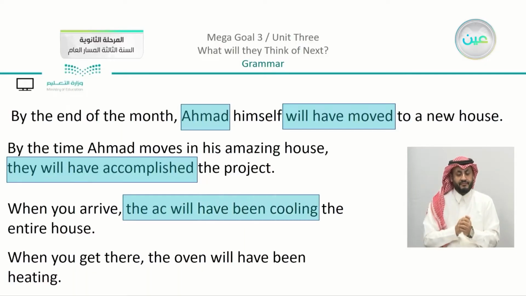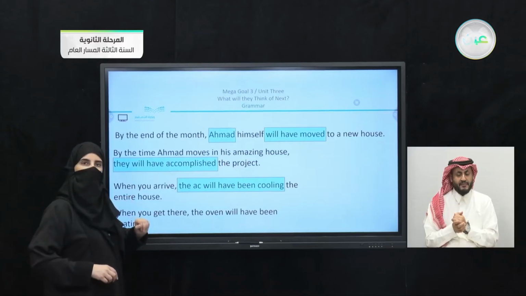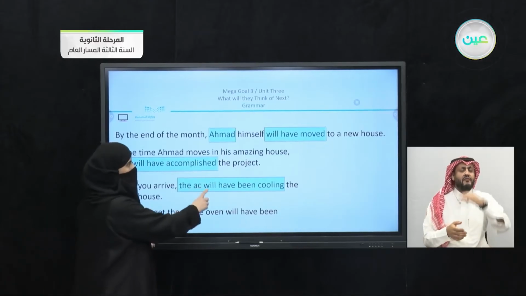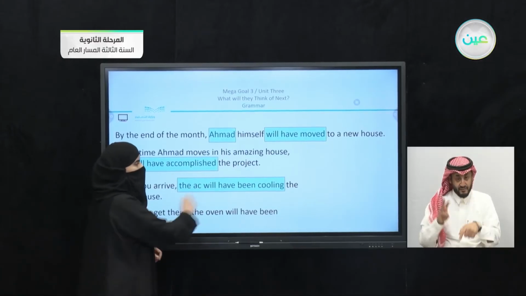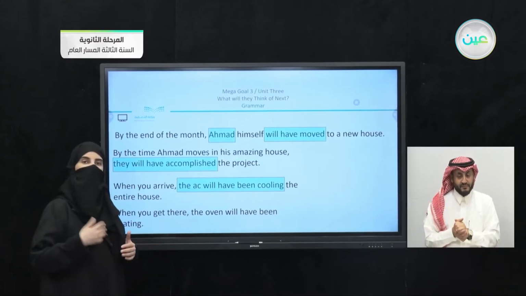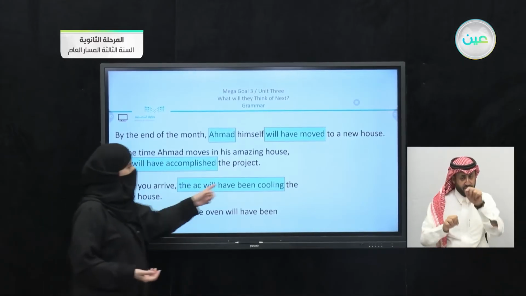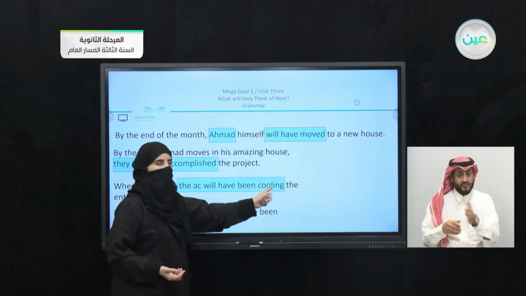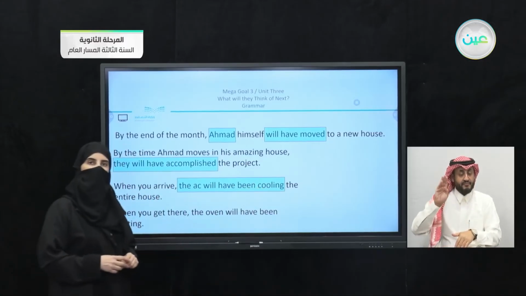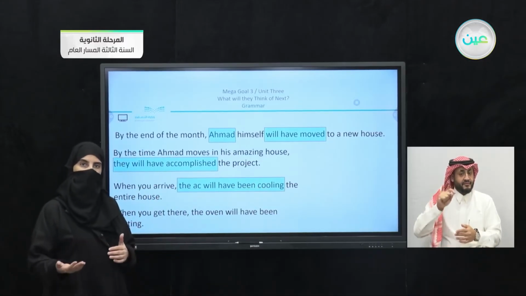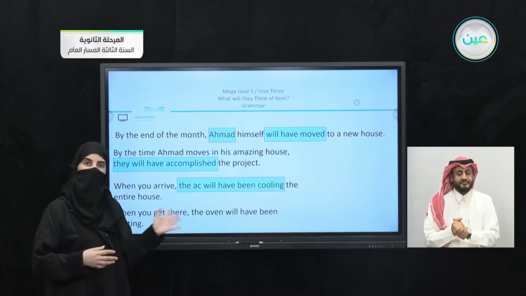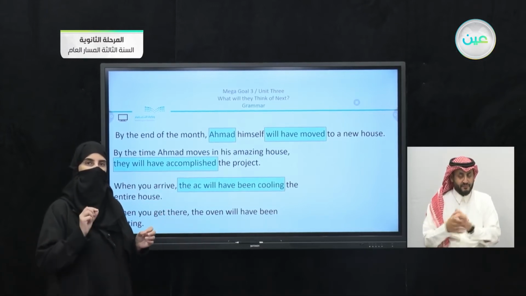Also, the AC will have been cooling. Now, what is different in this example from the ones before? You can see that we have here will, we have also have, but instead of using the past participle, we used been, the verb plus ing. So this means that we can also use the ing form in the sentence, but it has to be with been.